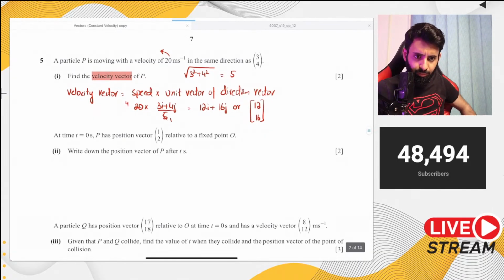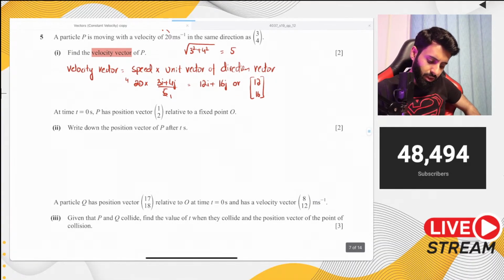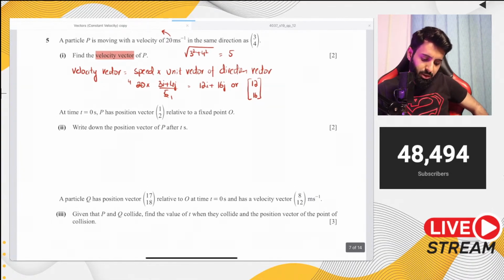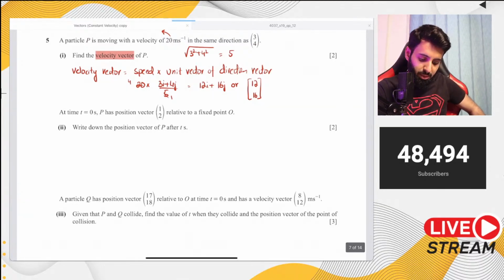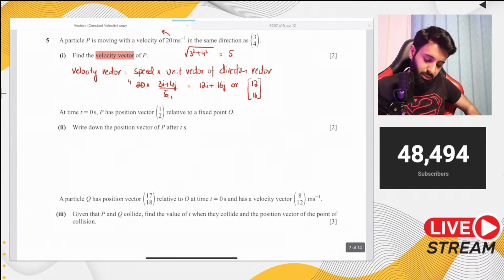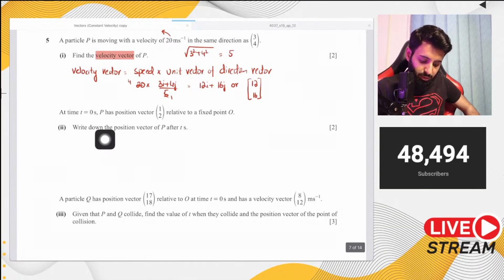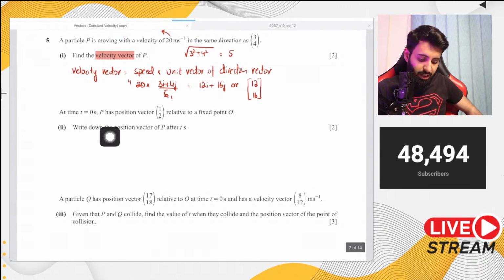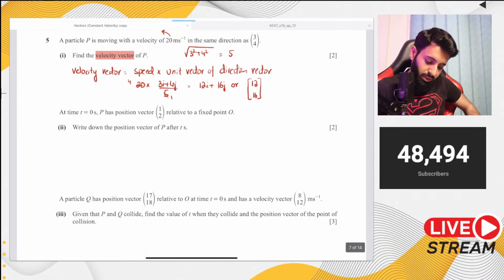Next question. At time t equals 0, a particle P has position vector 1, 2 relative to a fixed point O. Write down the position vector of P after t seconds. A position vector of P after t seconds means that we need to form an expression which will help us locate where particle P is at any value of t. For that, we always take the position vector, which is 1, 2, plus the velocity vector, which is 12, 16.